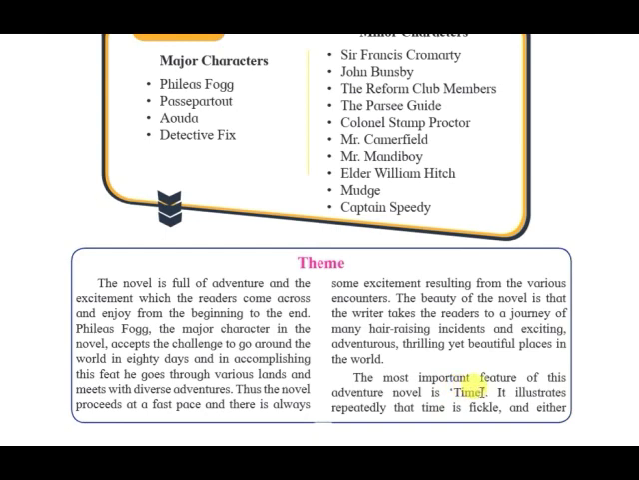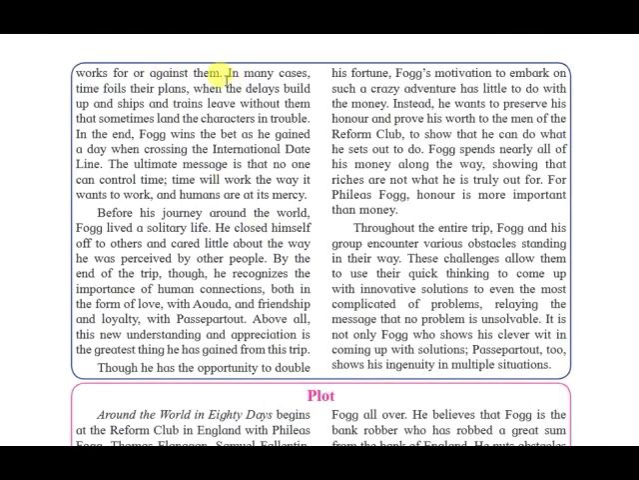If you are talking about not only the different places of the world but also time, the novel illustrates repeatedly that time is fickle. It shows that time is something that always changes. Time is always changing from one moment to another and either works for or against them. So time in this particular case sometimes works for them and sometimes it does not. In many cases, time foils their plans when delays build up and the ships and the trains leave without them, which sometimes lands the characters in trouble.